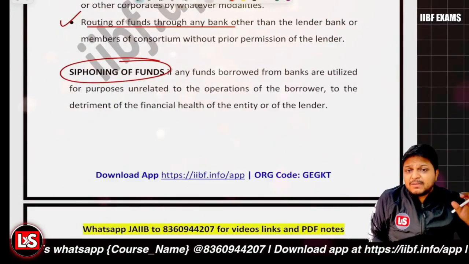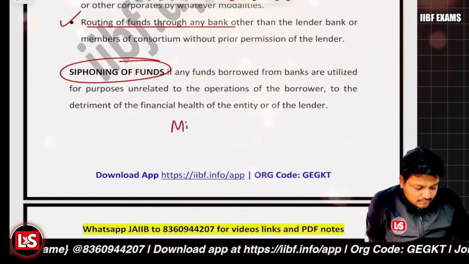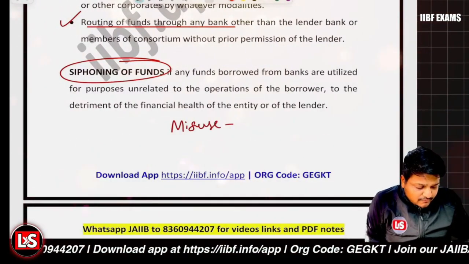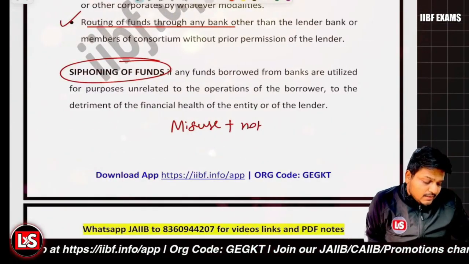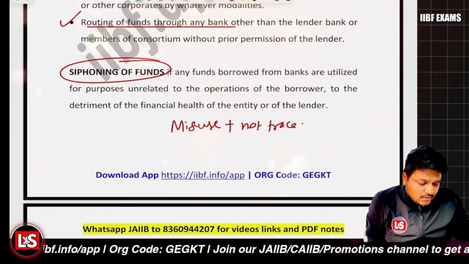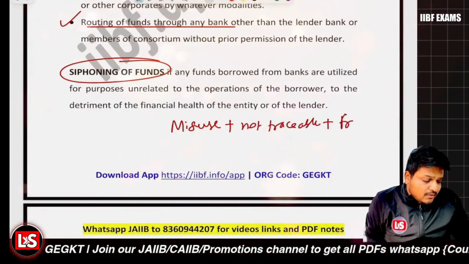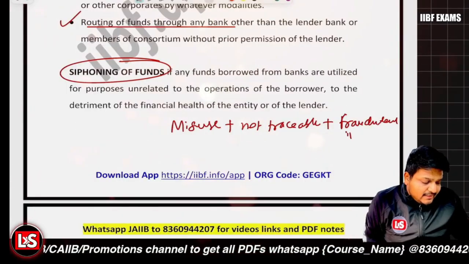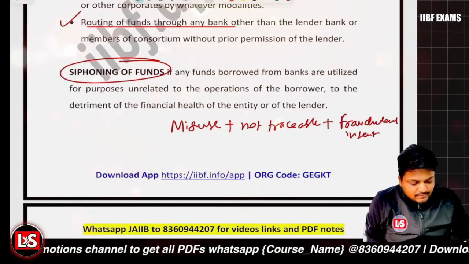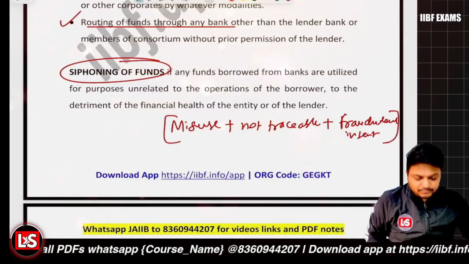So siphoning means that you have misused the funds. There is misuse of the funds, the funds are not traceable, and the intent is fraud. So we can say the fraudulent intent is there. That's about the siphoning of funds, right?